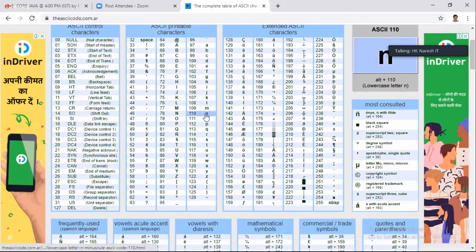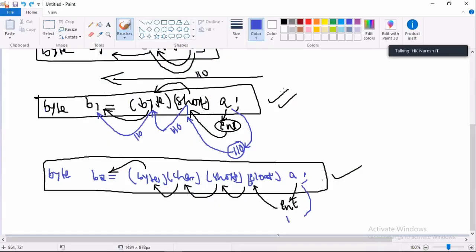Yeah, the 110 ASCII character is N. Okay, fine. Now apply the start. Tell me what is coming out from the A variable? 110. Now the 110 is given to float. Is it in the range of float? Yes. But what is the value coming out? Is it 110 or 110.0? It is 110.0F.